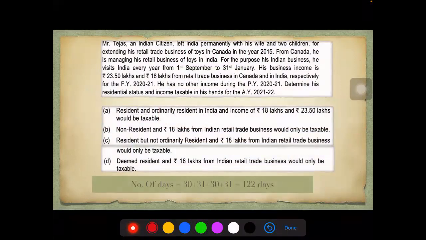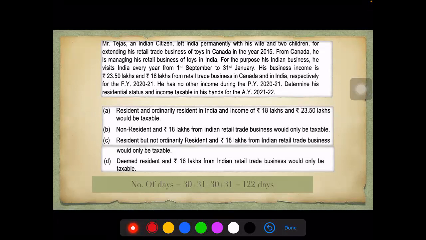Mr. Tejas, an Indian citizen, left India permanently with his wife and 2 children for extending his retail trade business of toys in Canada in the year 2015. From Canada, he is managing his retail business of toys in India. For the purpose of his Indian business, he visits India every year from 1st September to 31st January.